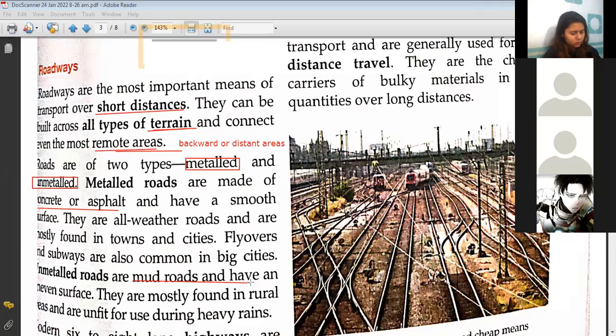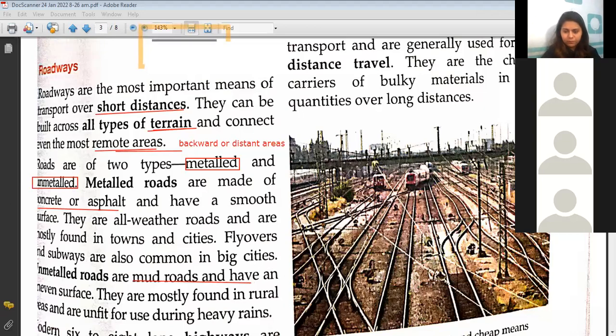Ma'am, because there is mud, it becomes moist or soft when it rains. When water comes, what will happen? The mud will become moist, and due to the clay and pollution, the roads will just vanish, the water will not drain, the drains get closed up. Exactly, the roads will vanish and you'll find water everywhere. Water will be clogged on them, and that's why they're unfit during rains, right?